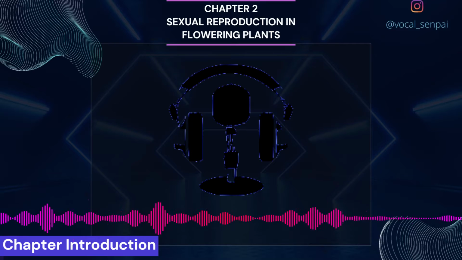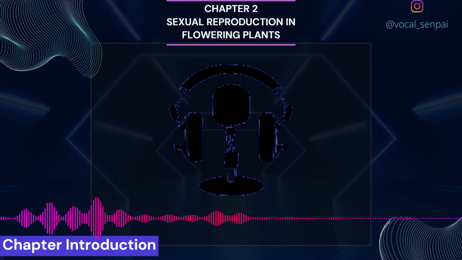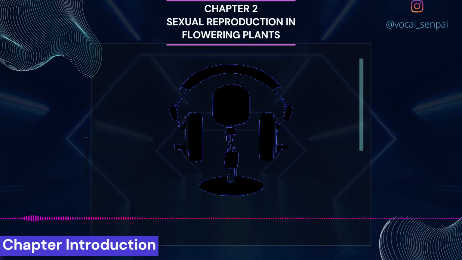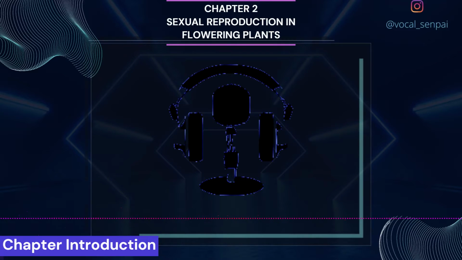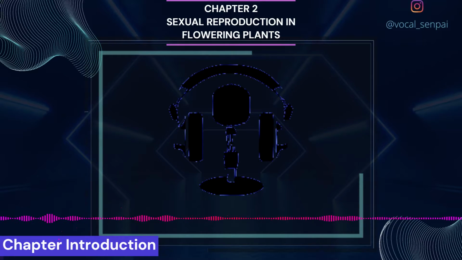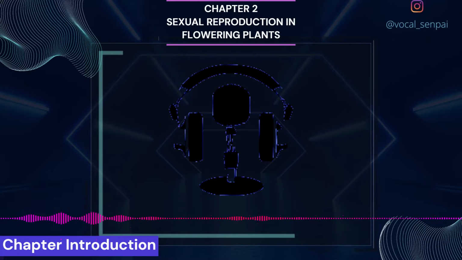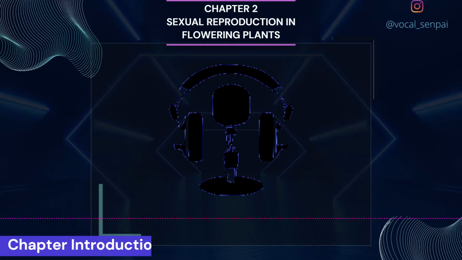A look at the diversity of structures of the inflorescences, flowers and floral parts shows an amazing range of adaptations to ensure formation of the end products of sexual reproduction, the fruits and seeds. In this chapter, let us understand the morphology, structure and the processes of sexual reproduction in flowering plants, angiosperms.